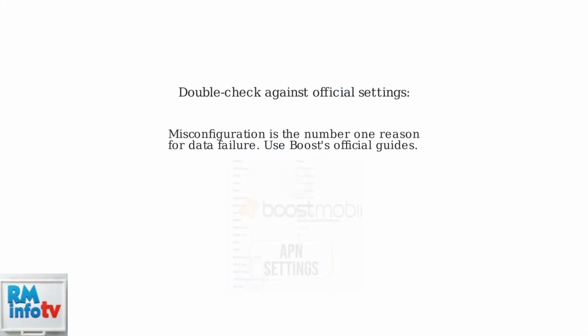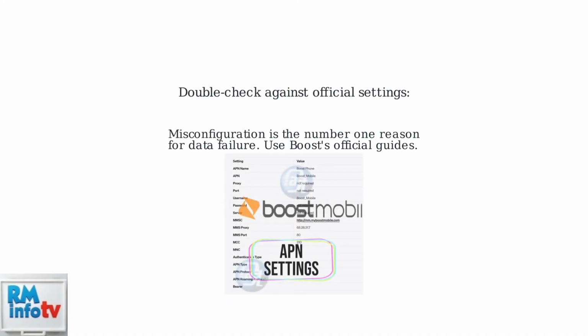Always double-check your settings against Boost Mobile's official APN configuration. A simple misconfiguration is often the root cause of data issues. If APN settings are correct, but data still fails, follow these troubleshooting steps.